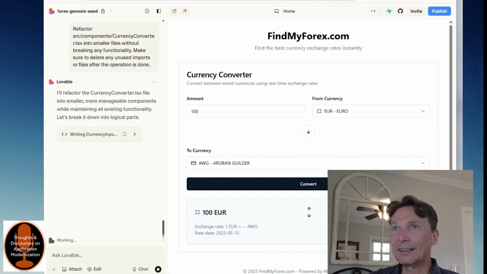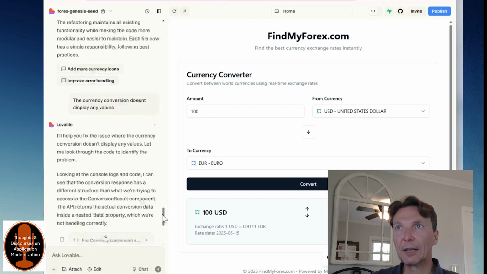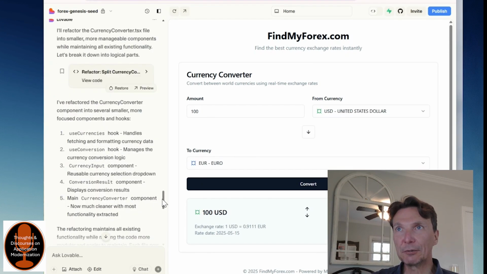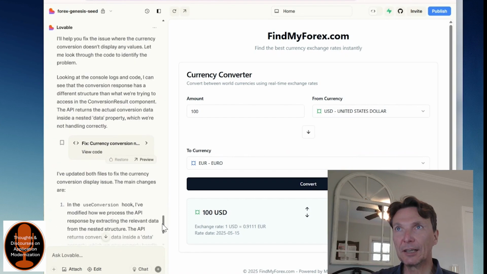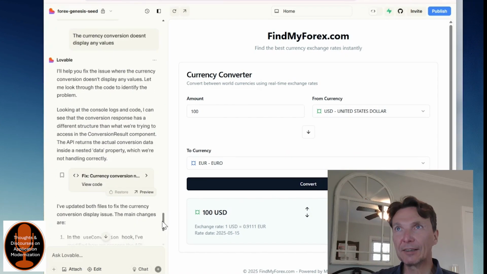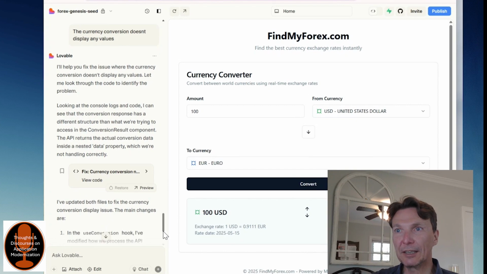And get back any data. So you've got to wonder what it's doing there. So I'll be back once I've figured this out. Okay, I'm back. So basically, I told it to refactor. That didn't work. And so then I said, hey, the currency conversion doesn't display any values.